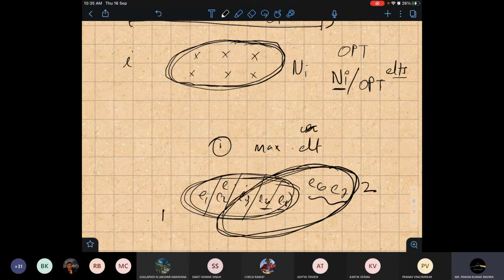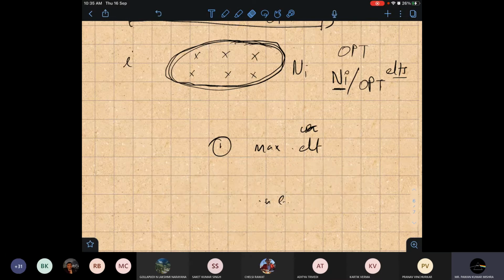In iteration 2, this set will have two elements, E6 and E7. So basically, in each iteration, after each greedy step, we have to update all the sets also.